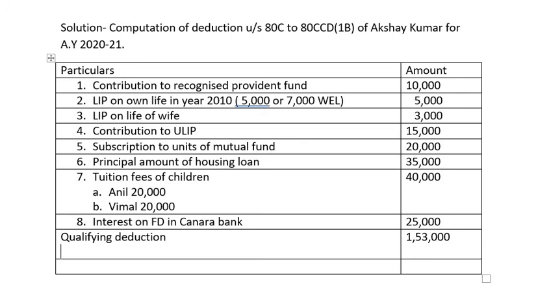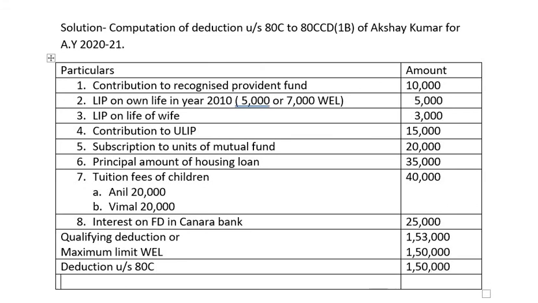So maximum limit of deduction, maximum limit is 1,50,000. Take down on the next line, 1,50,000, this or maximum limit, whichever is less. So in the next line, we are taking deduction under section 80C. Deduction under section 80C comes to 1,50,000.